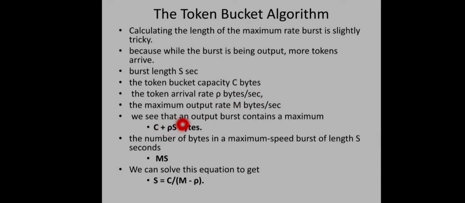In that case, the output burst contains a maximum of C plus rho S bytes. C is the capacity of the bucket, so that much token will be available, which means that much traffic can be allowed. But as soon as it starts transmitting, tokens are produced in the bucket continuously every clock tick, so that much data traffic can also be added to this. So in total this many bytes can be transferred, and the number of bytes in a maximum speed burst of length S seconds is M S. We already saw that: if M is the rate of data transfer and it continues for S time, the total bytes transferred will be M S.